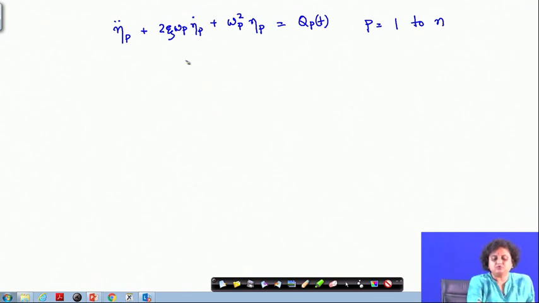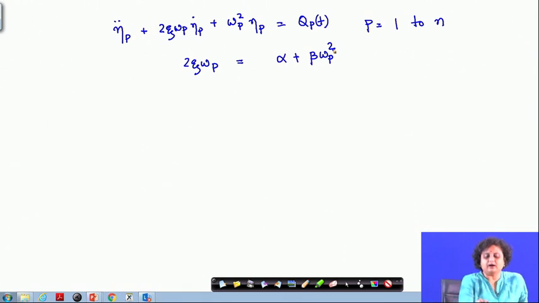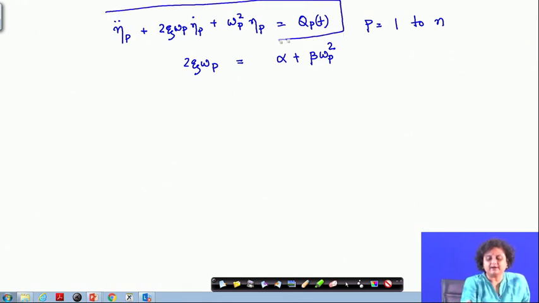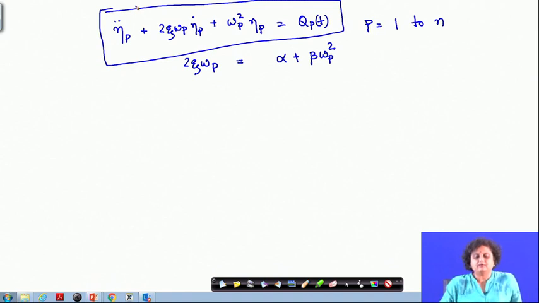Now, what is 2 zeta omega p? 2 zeta omega p is alpha plus beta into omega p square. So, I can solve this equation very easily. For any given value of Q p T, or any given value of f from where we can find out the value of Q p T, I can always solve this equation. It just looks like a single degree of freedom equation, which is very easily solvable. I know all the methods to solve this problem.